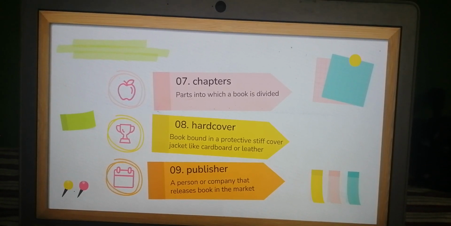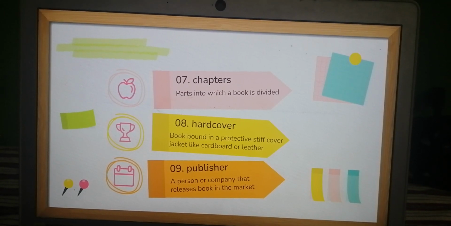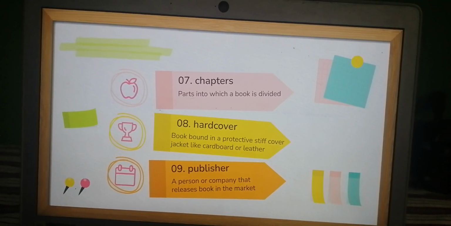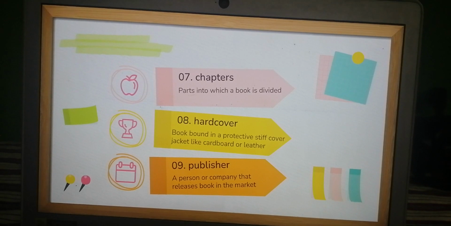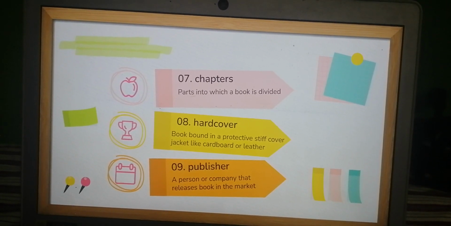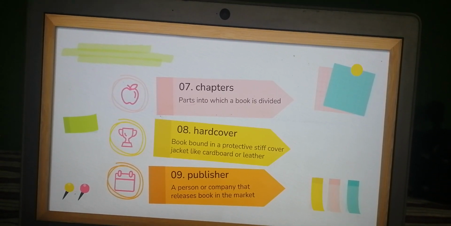Hardcover. You have seen this bound book, no? The cover of the book is bound in a protective stiff cover like cardboard or leather. When you cover a book with cardboard or leather, that is called a hardcover book. Most of the dictionaries and encyclopedias come with a hardcover.